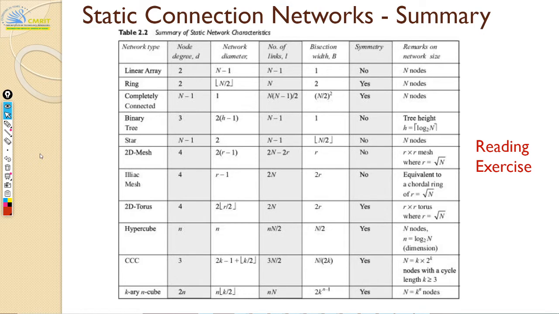So, to give a small recap, in the last class we discussed static connection networks, right? These static connection networks are fixed topologies where you connect different processing elements or processors via some kind of network, right? And once you set it up, you cannot change it dynamically, meaning you have to reassemble it. Okay, so we talked about a few things there.